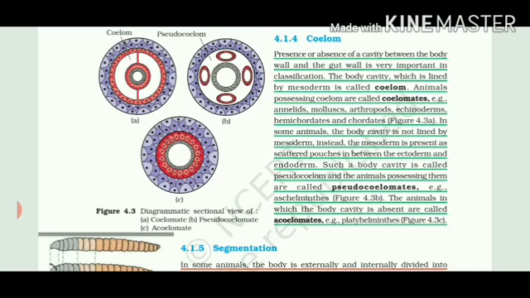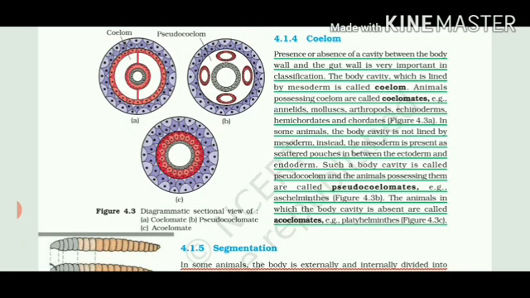But in the second case, pseudocoelomate. Pseudo means false. That cavity is present, but it is not regular. Number third, acoelomate. A means like asymmetry. We have talked about those organisms who do not have any symmetry. So acoelomate means those organisms that do not have any kind of body cavity.